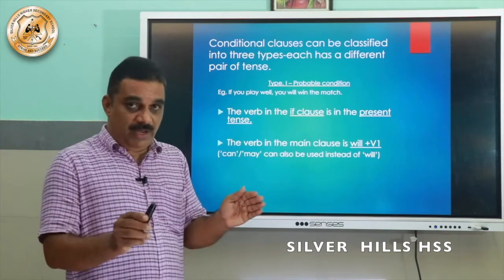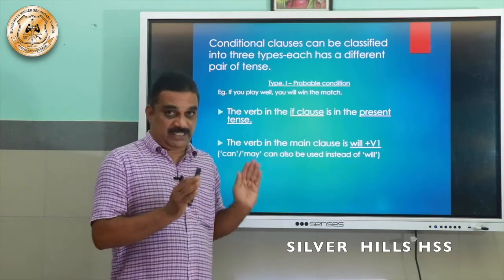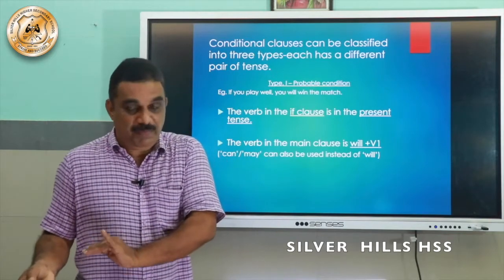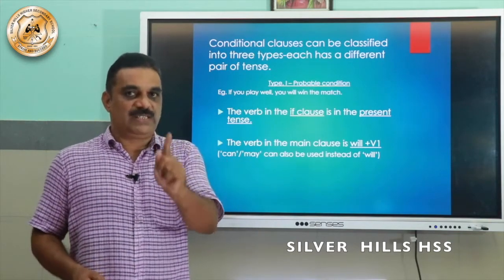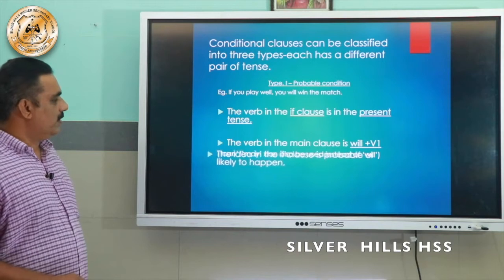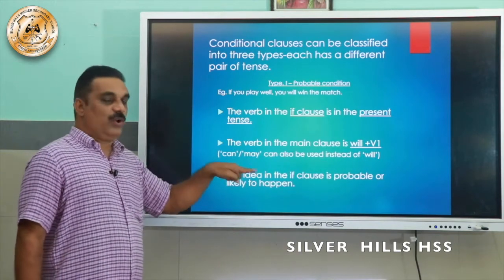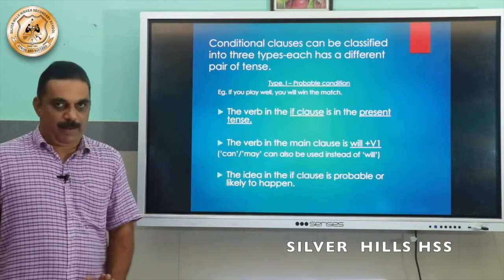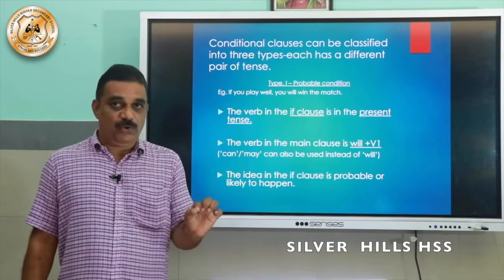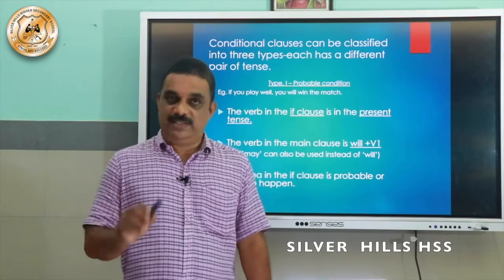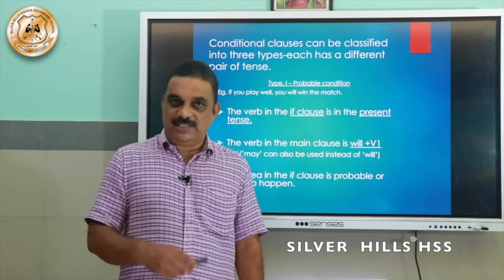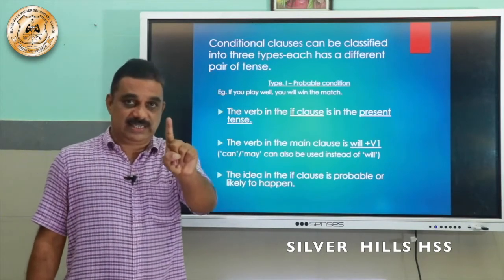Type 1, remember: if the tense is present in the if clause, in the main clause you will have will plus V1 as the verb phrase. Okay, now next one, let us see. The idea in the if clause is probable or likely to happen. There is a chance of that happening. So if you start now, you will get the bus. There is surety or possibility that it is likely to happen. So we say this is probable condition and this is type 1.